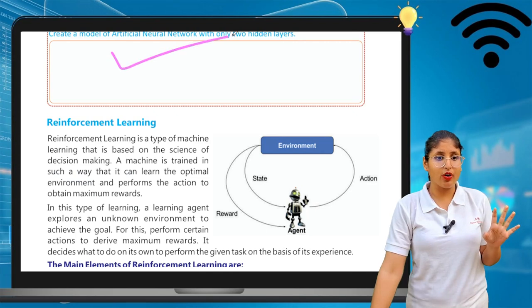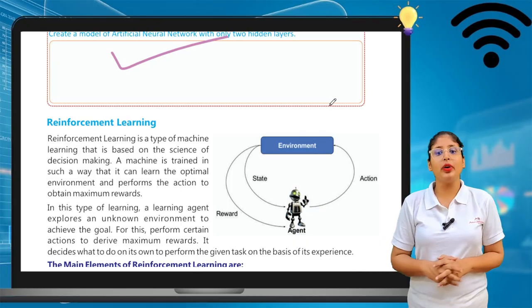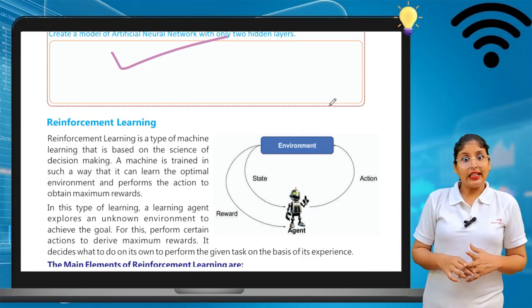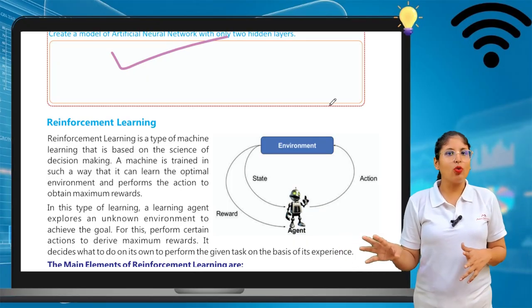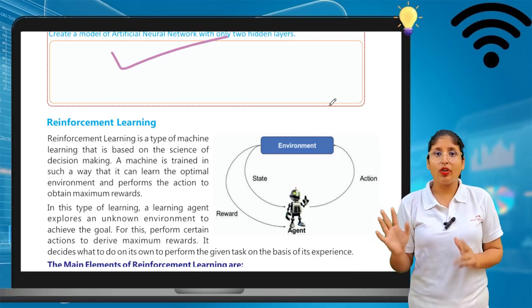So one activity for you. Create a model of an artificial neural network with only 2 hidden layers. Create this one. You can take the help of Google also. Artificial neural network hidden layers is clear to you. We already discussed it.